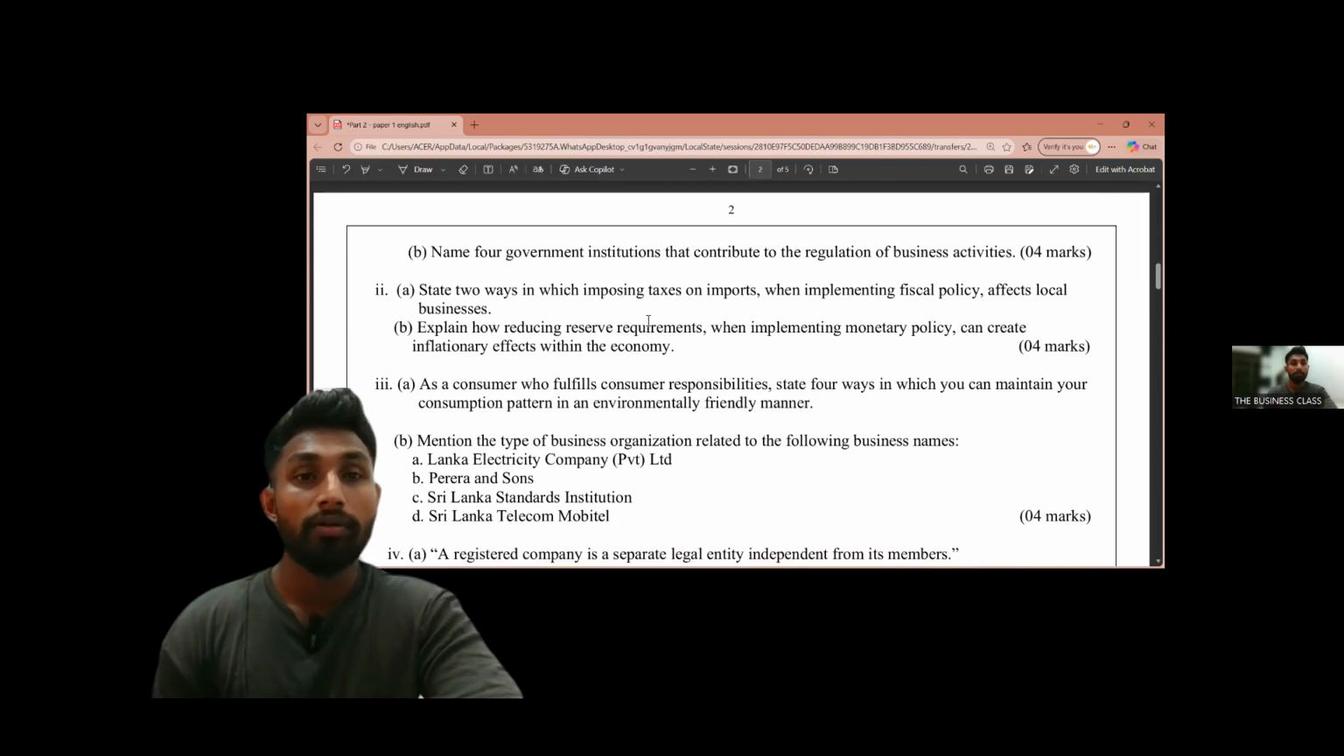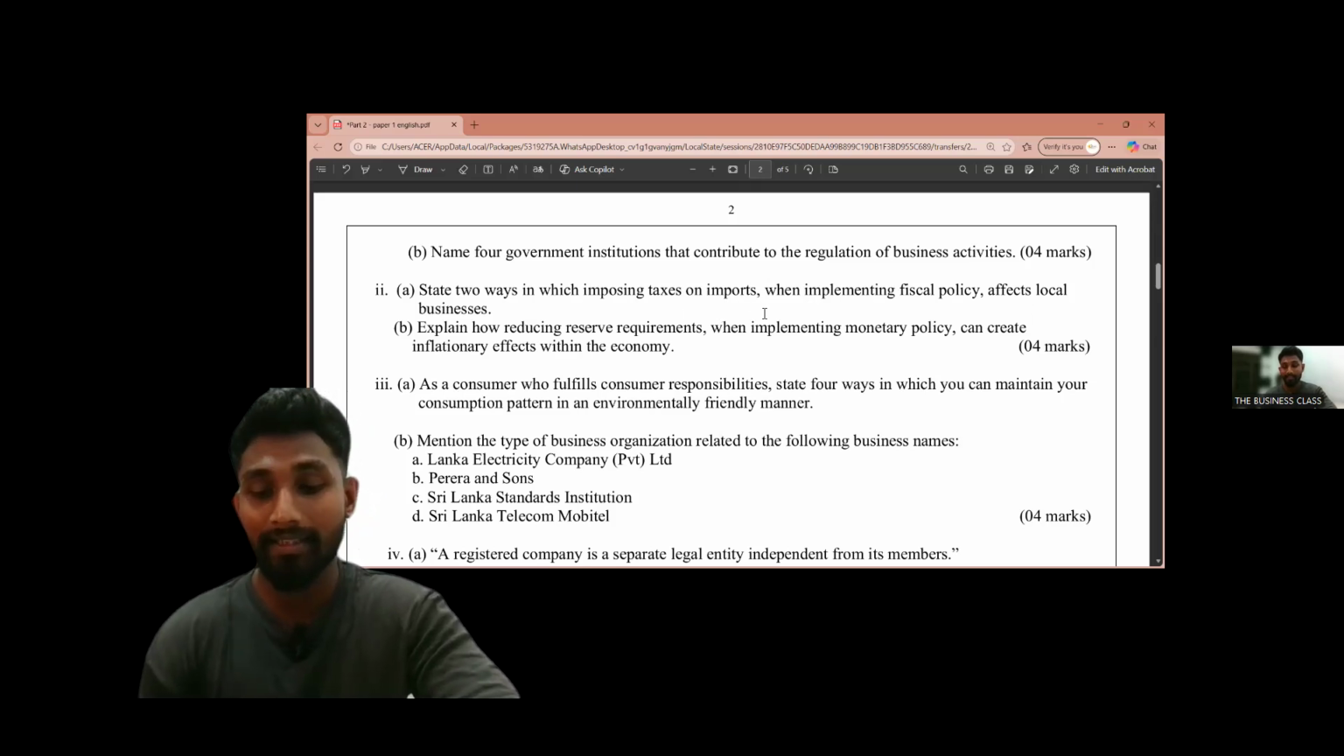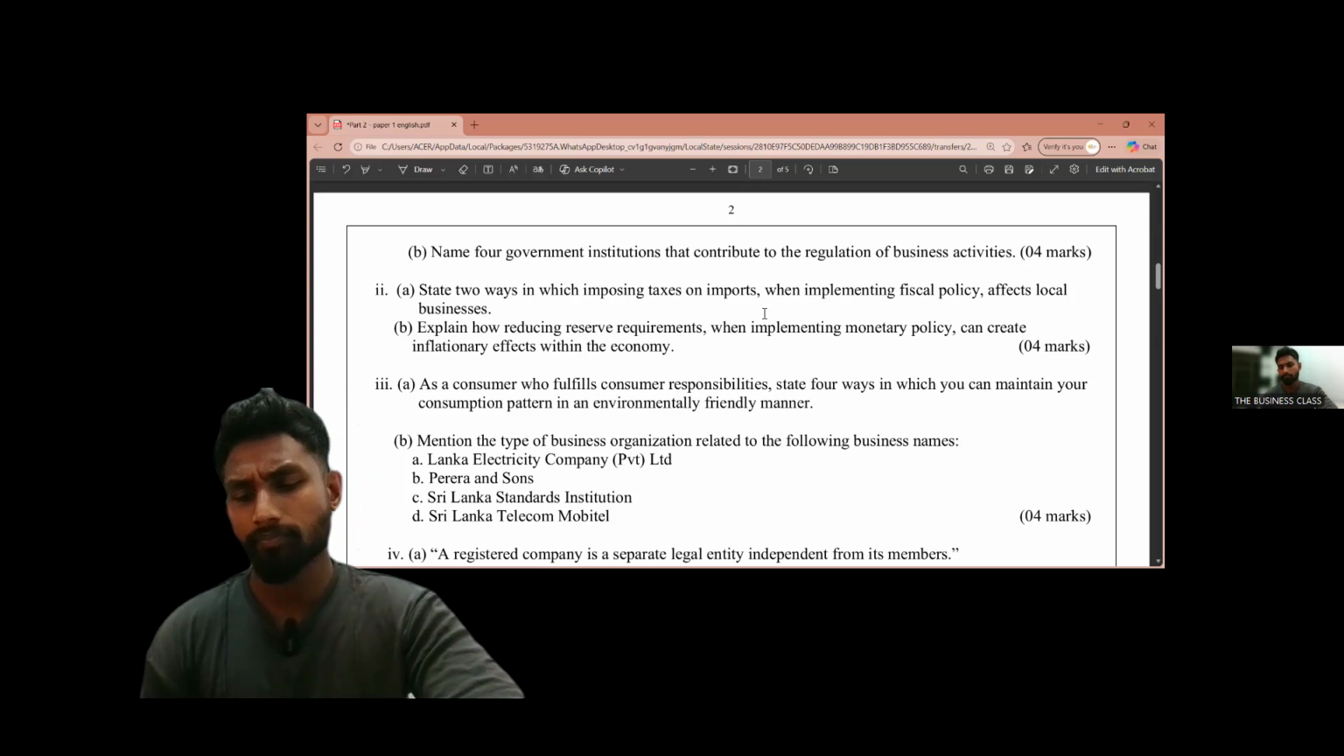State two ways in which imposing taxes on imports when implementing fiscal policy affects local businesses. So it's asking how imposing taxes affects local businesses, right? So we can take one way.